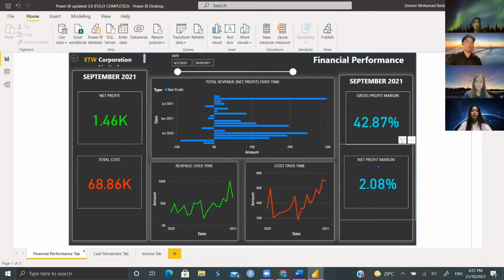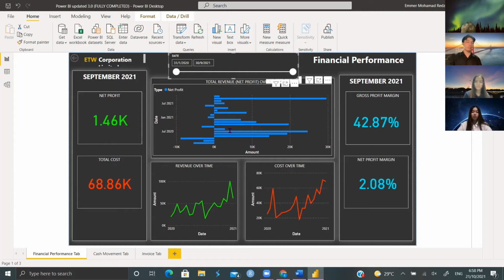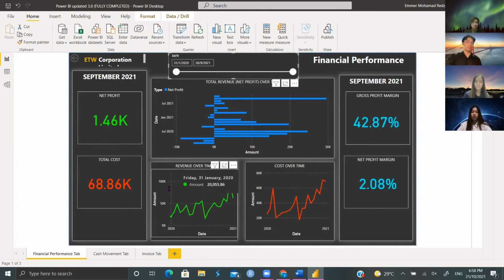And in the middle of the tab, you are able to see three charts, one for the net profit, another for revenue, and lastly for cost. That shows the whole timeline of all the data available. So there is a date slicer on top. It is useful if you want to observe figures for a specific period of time. You just need to click on either the start or the end, depending on what time frame you would like to see, and you just have to drag it across the slicer. For the two line charts below, showing the revenue and cost over time, you can move your cursor over the chart to see the numbers for a specific date that you would like to look at.